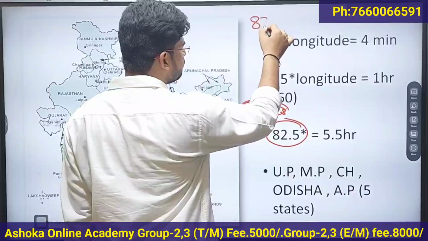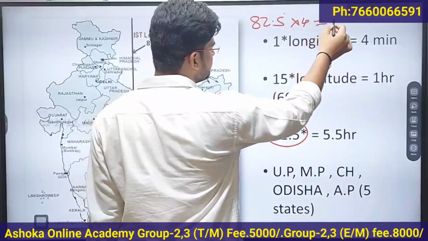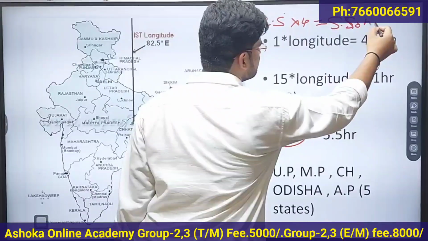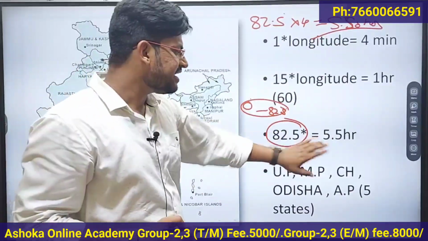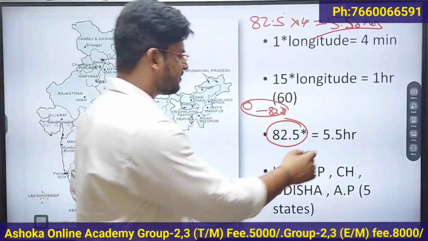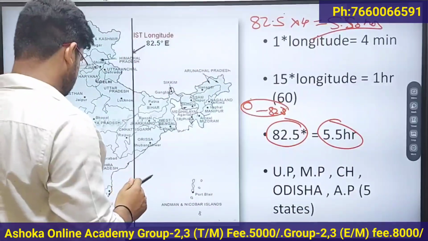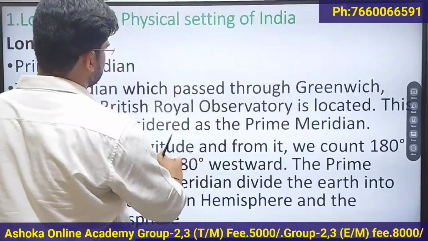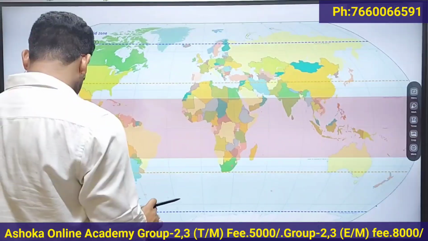If you calculate 82.5 degrees into 4 minutes, you will get 5.5 hours. So India is ahead by 5.5 hours from Greenwich. India is five and a half hours